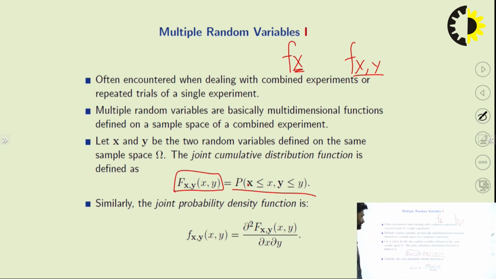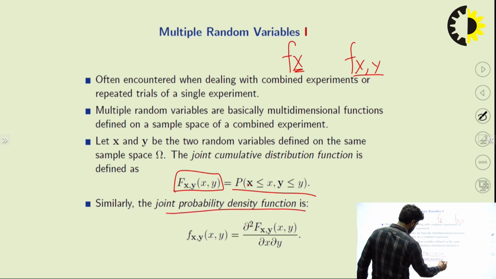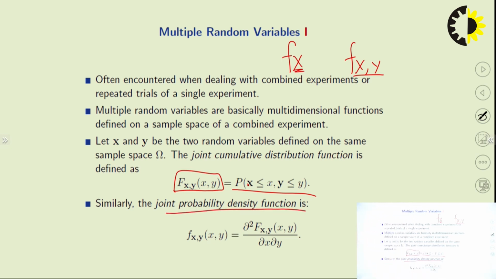Similarly, the joint probability density function is the derivative of the CDF function. Here we take the derivative with respect to x and with respect to y. Multiple random variables are basically multi-dimensional functions defined on the sample space of a combined experiment.